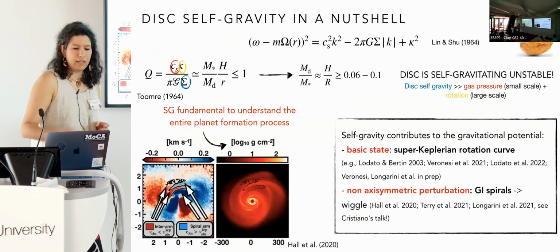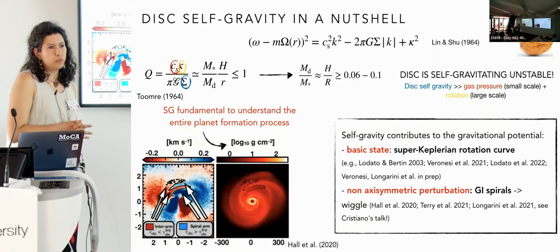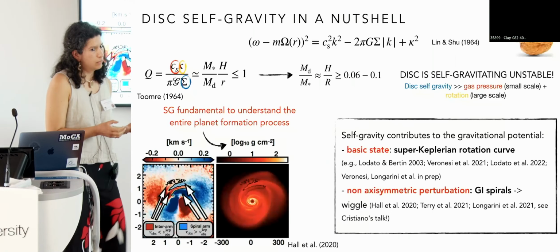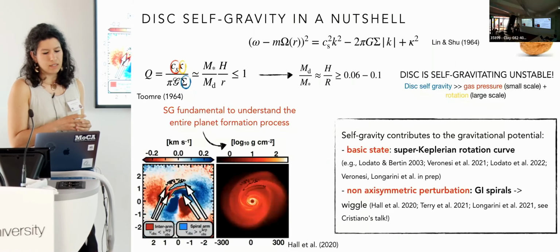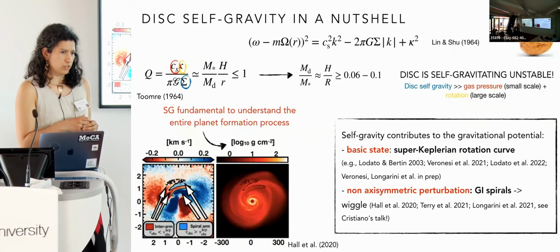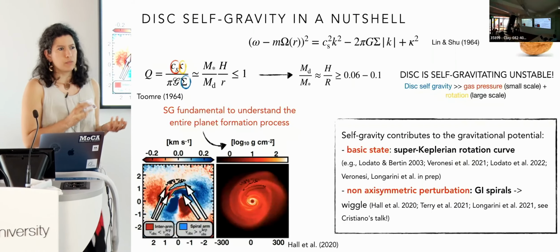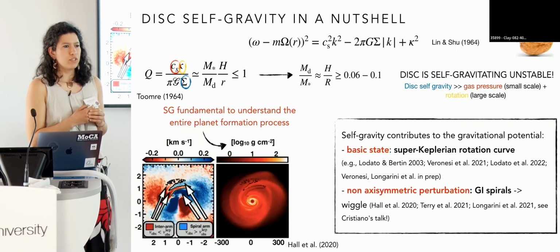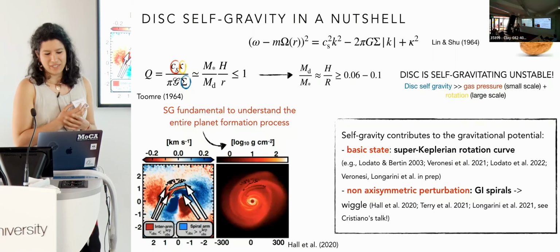Then another important point, especially for the work that I'm going to present later, is that self-gravity contributes to the gravitational potential in two ways. There is a basic state, which we can get by looking at the super-Keplerianity with respect to the rotation curve, and then there are non-axisymmetric perturbations, which are the spirals. Spirals in density correspond to the so-called GI wiggles, which are kinematic perturbations, which Cristiano will also present in his talk tomorrow.